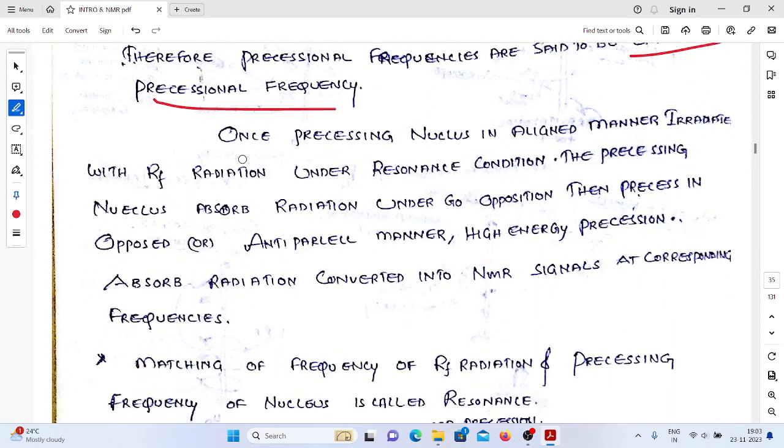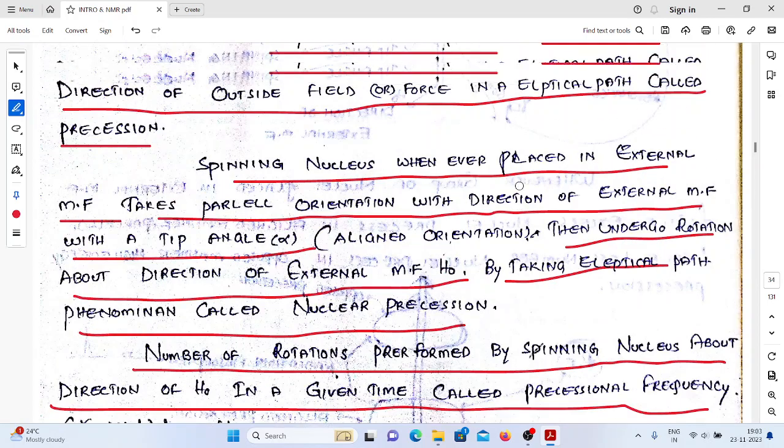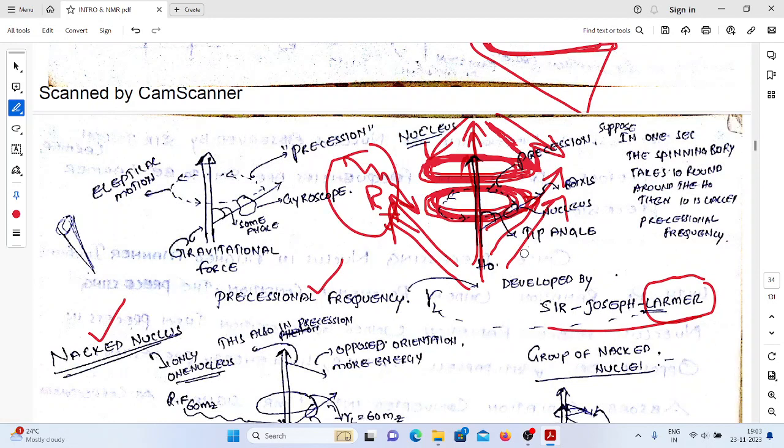Now what happened? Once the precessing nucleus is aligned with the external magnetic field under the resonance condition. Here also we should have a resonance condition, I explained that. We have the nucleus continuously rotating and absorbing the radiation. At one time, what happens? It will take the anti-parallel direction and continue its precession. So when will it take the anti-parallel direction? If the nucleus satisfies the resonance condition.